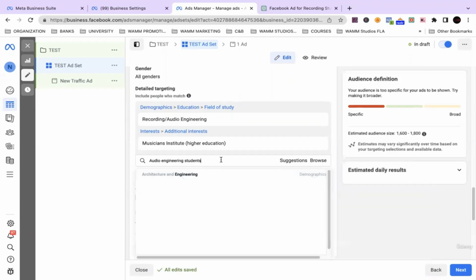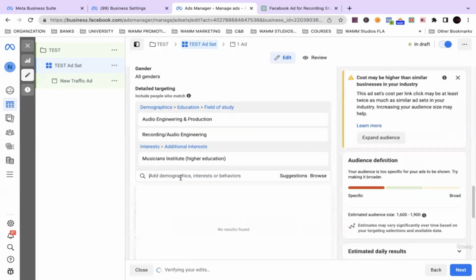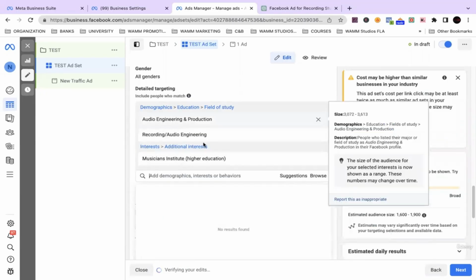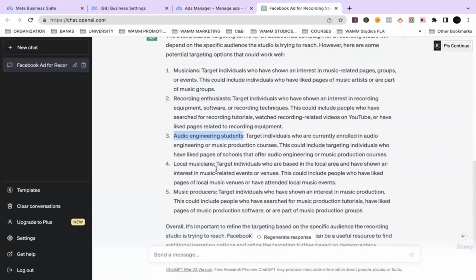Architect and engineering. Let's see if I delete the student term. Audio engineering and production. All right, so field of study. So this is people that are studying audio engineering production. Okay, let's see what else it got.